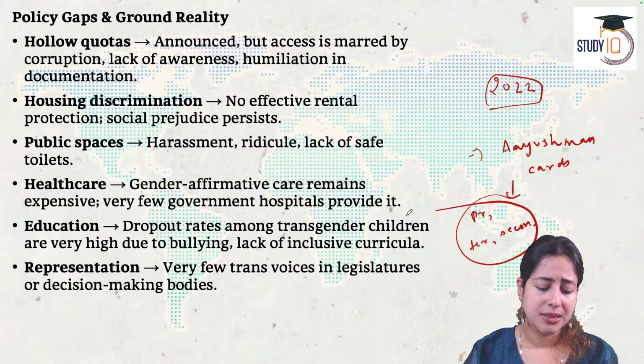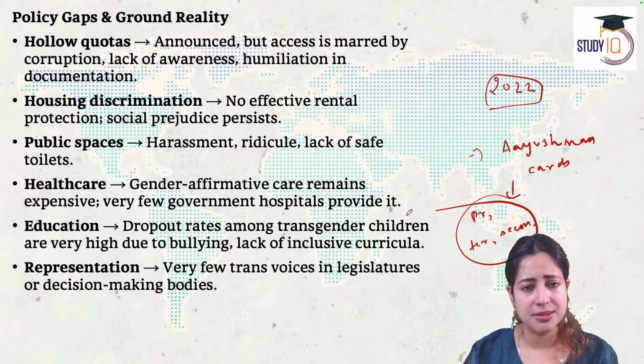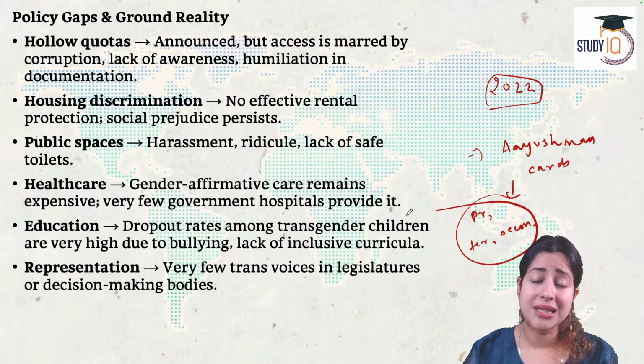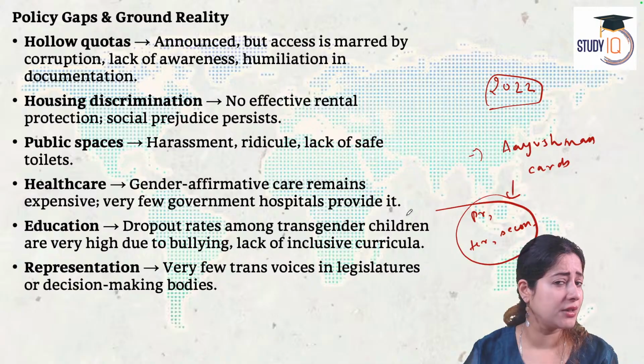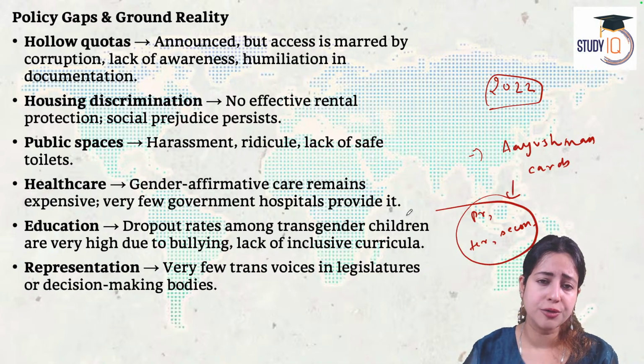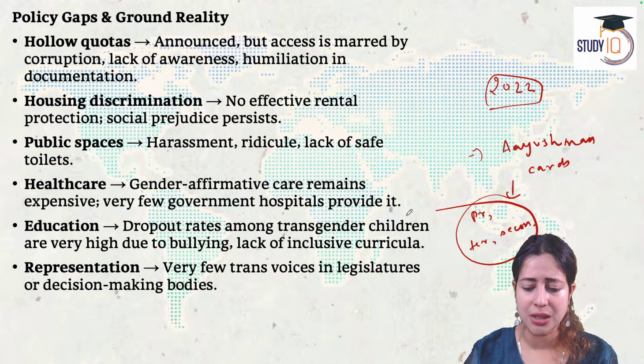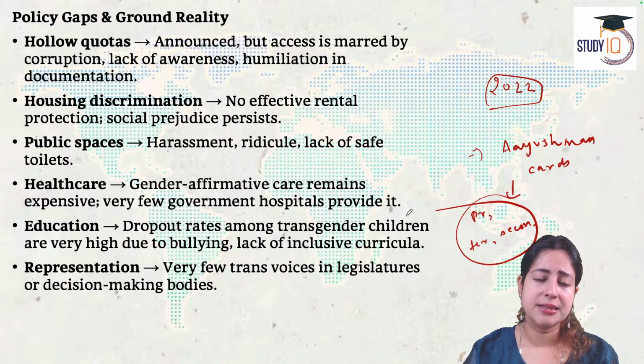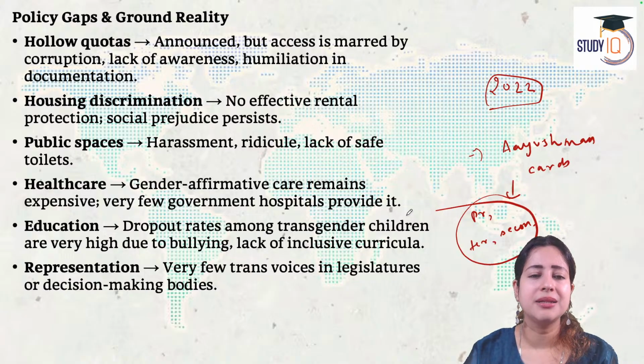That still happens. Similarly, in public spaces, there is ridicule. There is a lack of safe access to public toilets despite the government mandating toilets for them. Government says that if they do not have a separate toilet, they will not be stopped from accessing a male or a female toilet in the public sphere. But that's not allowed, majorly. Similarly, in public healthcare centers also, when it comes to reproductive healthcare or gender-based healthcare, trans people are often denied their rights.